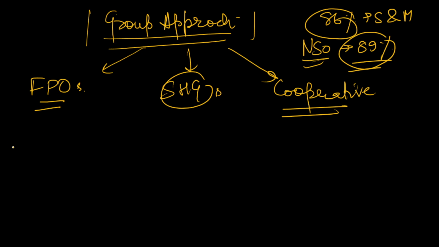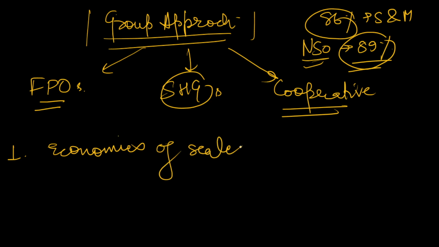First of all, it will increase their economies of scale. What is economies of scale? Suppose a farmer is purchasing fertilizer at 200 rupees, but then 10 farmers come together and buy 10 tons of fertilizer. Obviously the manufacturer will give them a discount, and similarly for seeds. In production too, they can turn their small lands into a collaborative land and get good returns and productivity. So economies of scale is the first thing.